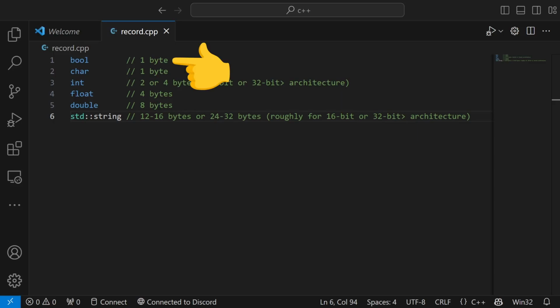A Boolean, which has the size of 1 byte, a character, an integer, which is 2 or 4 bytes, a float, which is 4 bytes, a double, which is 8 bytes, or a string, which is 12 to 16 bytes or 24 to 32 bytes, depending on the architecture.